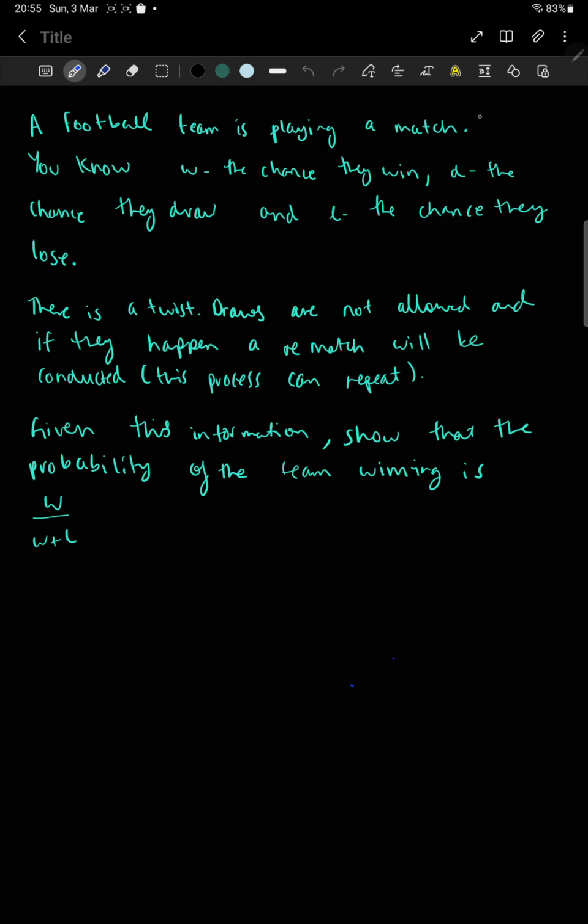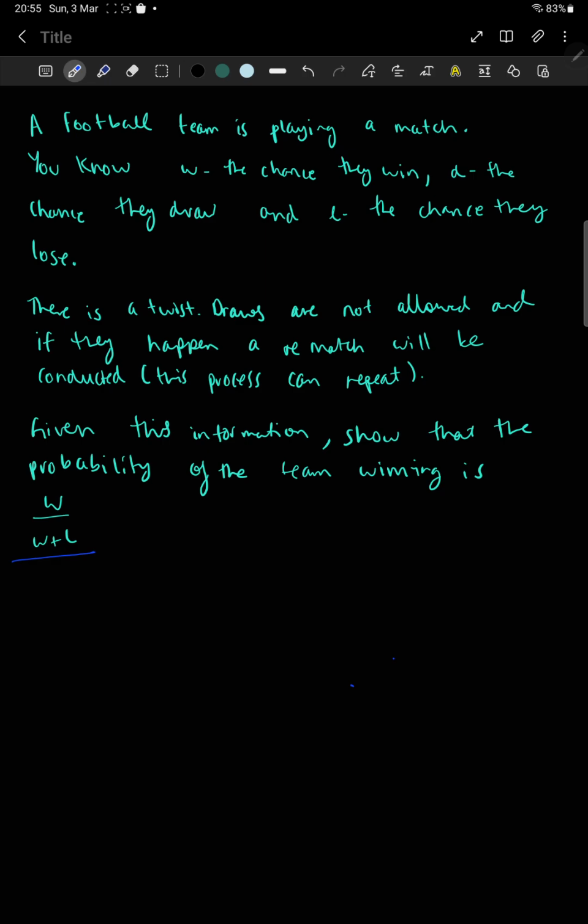A football team is playing a match. You know W, the chance they win, D, the chance they draw, and L, the chance they lose. There's a twist. Draws are not allowed, and if they happen, a rematch will be conducted, and this process can repeat. Given this information, show that the probability of the team winning is W divided by W plus L. Alright, so first let's build a little intuition about the problem, and then we'll go about proving this statement.